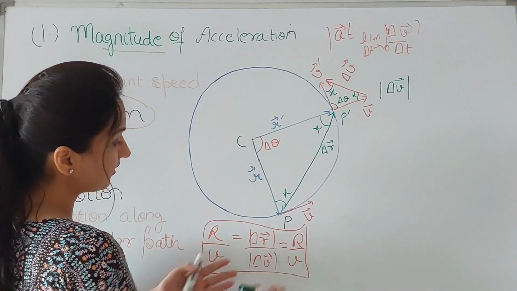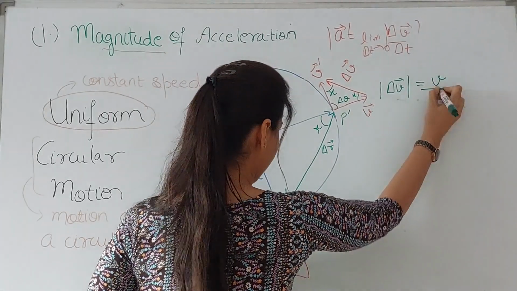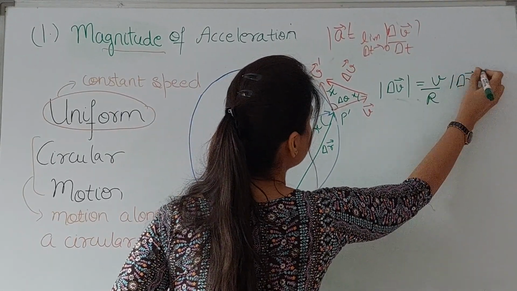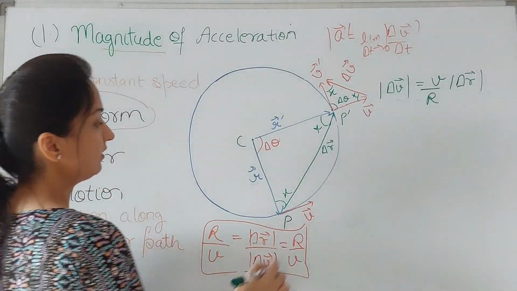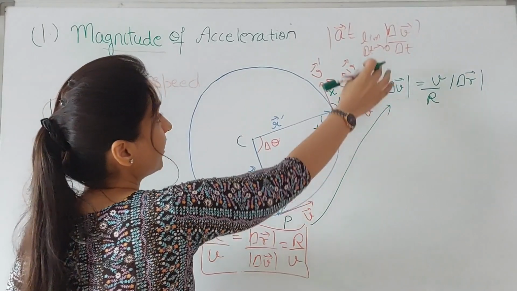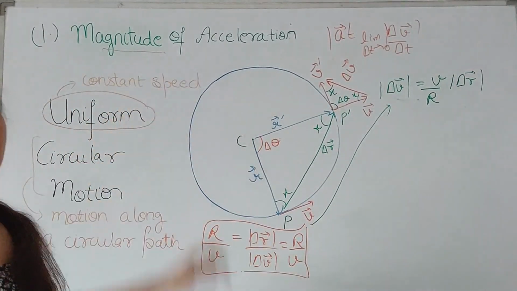I can use either of this. So can I write this like delta V is V over R into the magnitude of delta R from here to here? Can I write it like this? So if I substitute this value of delta V here, why? Because I need to find out this.